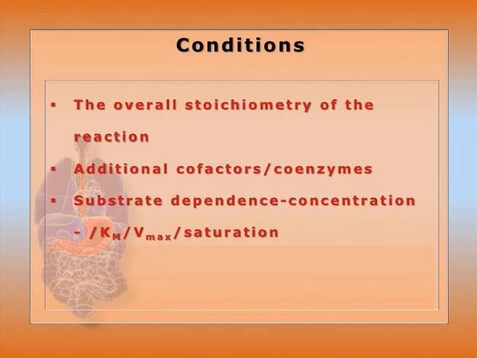The substrate dependence: we should know the concentration of the substrate, substrate saturation, and Km, the Michaelis constant, which is for the substrate affinity of a particular enzyme. We know that pH will vary from substrate to substrate. Vmax as well as saturation of the enzyme, all active sites with the substrate. So the substrate should be in higher concentration than the enzyme, so that it can follow zero order kinetics.